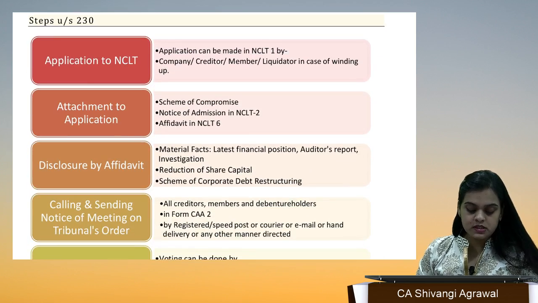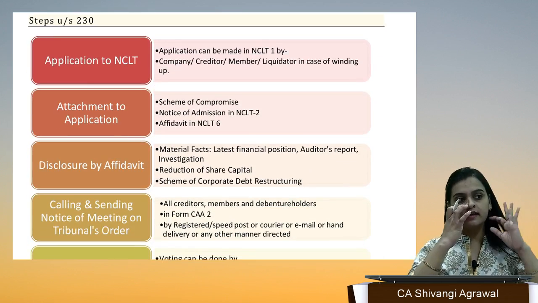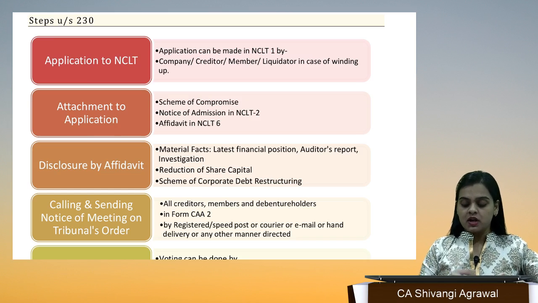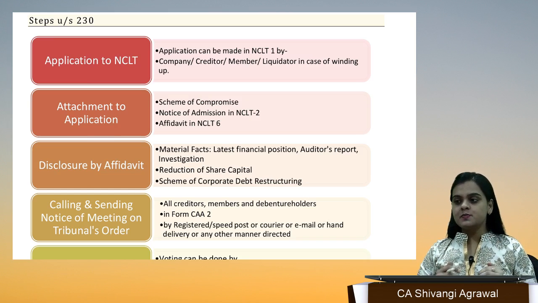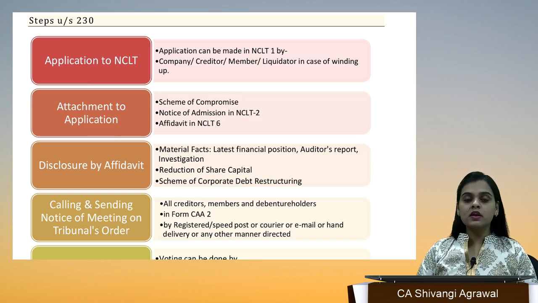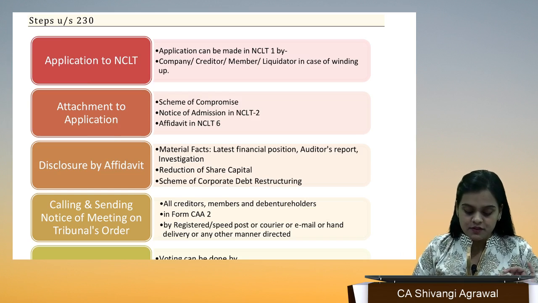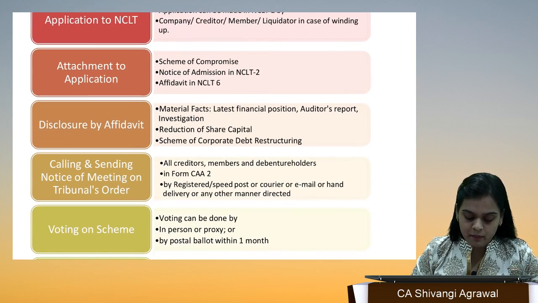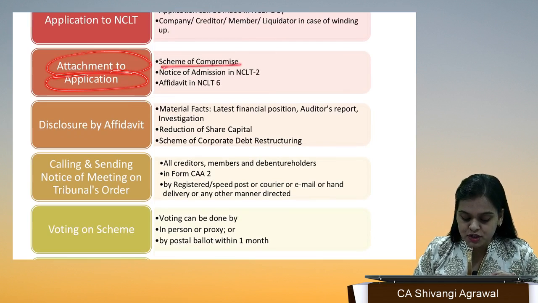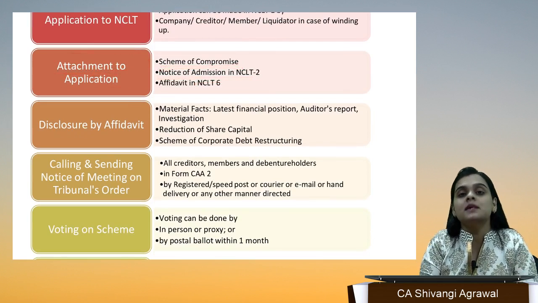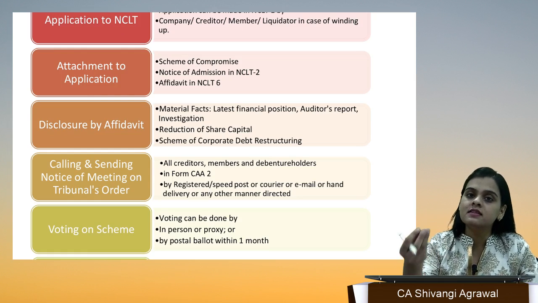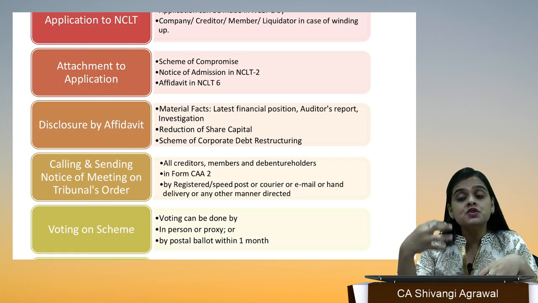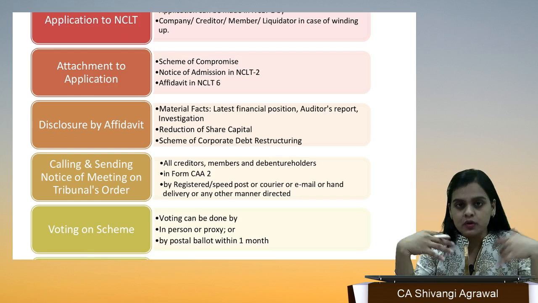This is the whole process or steps which are given in your material. Apart from the chart, here I have designed it specifically stepwise so that you are not confused about what the process is. First of all, you have to make an application to NCLT in NCLT 1. Along with the application, you are going to attach the scheme of compromise. Unless you tell the tribunal that this is the scheme that we have designed, the tribunal cannot accept or reject it.